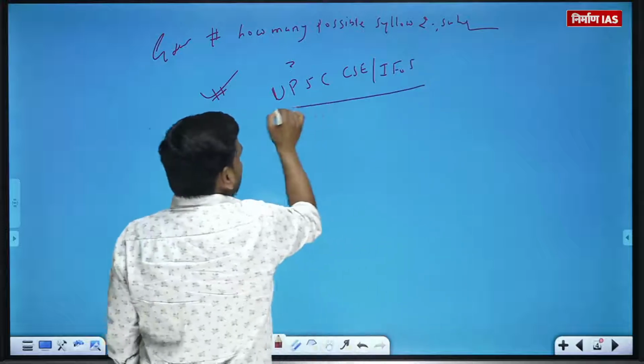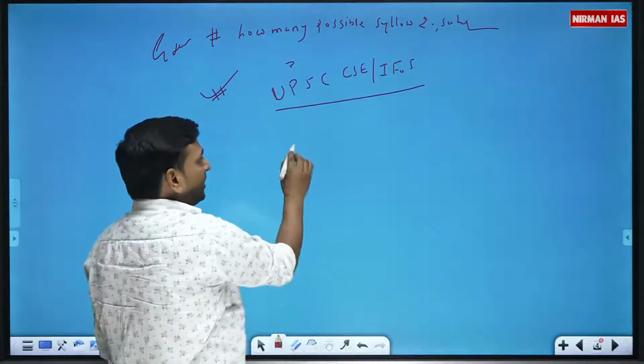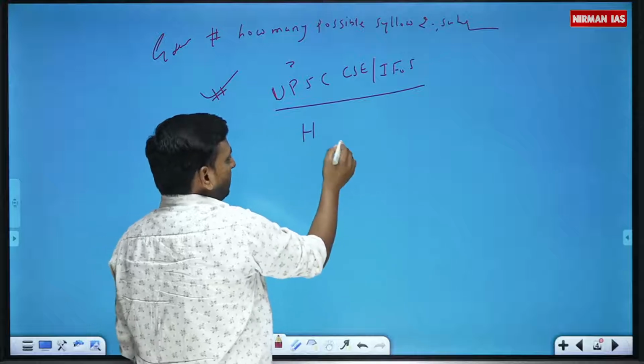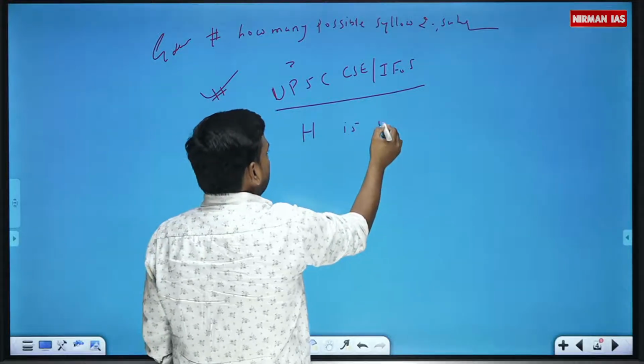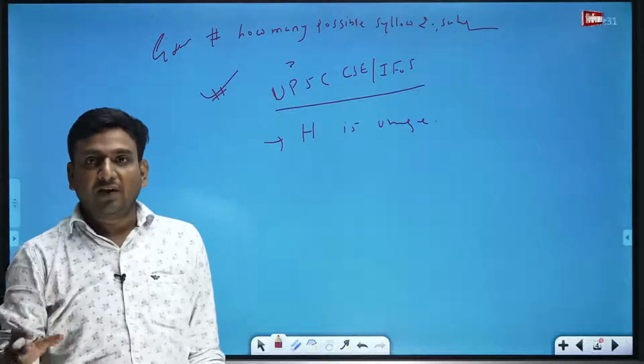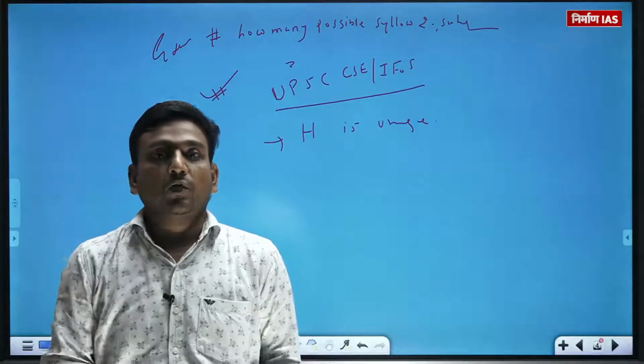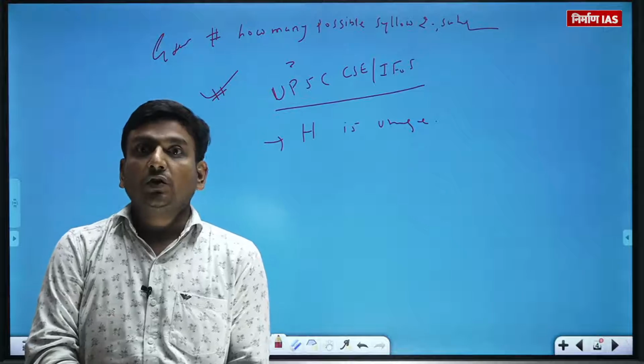So guys, IFS guys, please do remember this thing: if any Sylow p-subgroup is unique, then it is normal. In the other case, there may be a group with, for example, 1 plus 6 into 2.